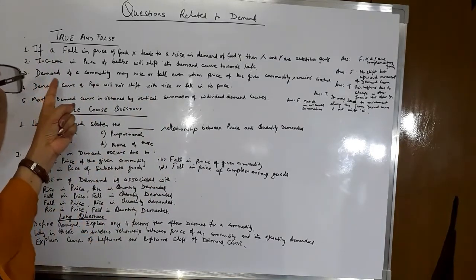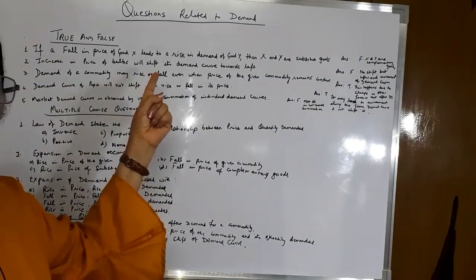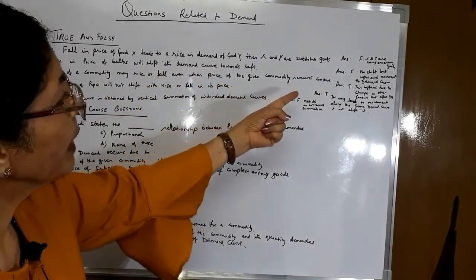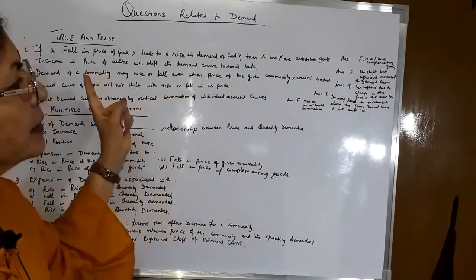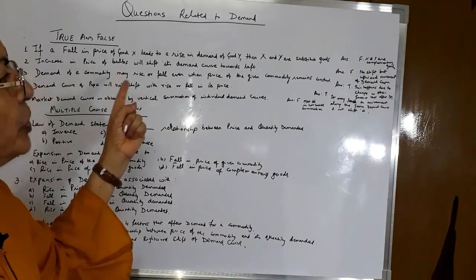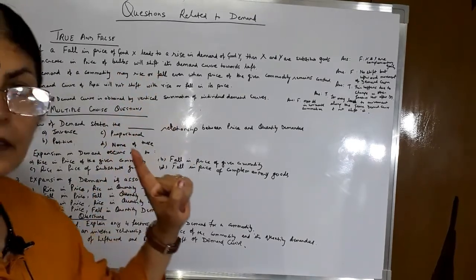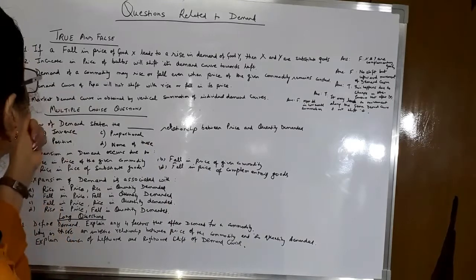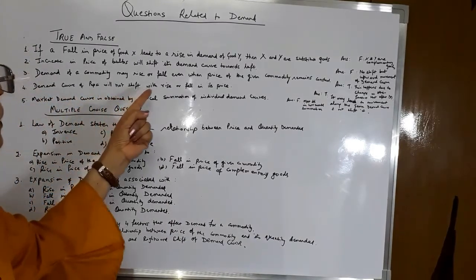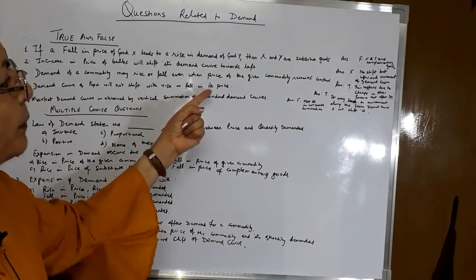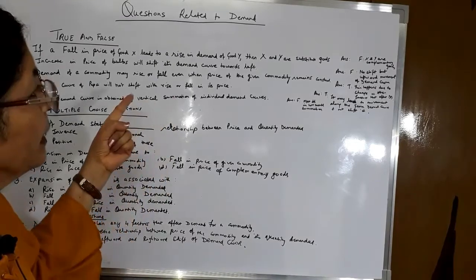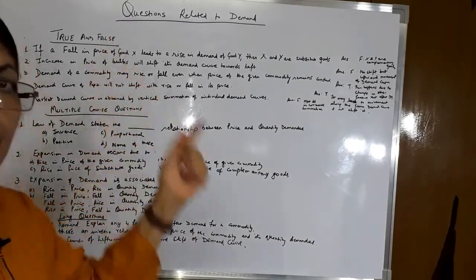Third question: demand of a commodity may rise or fall even when price of the given commodity remains constant. The answer is true. Why? This happens due to a change in other factors rather than the price of the commodity. Fourth question: demand curve of Pepsi will not shift with rise or fall in the price. The answer: true. It may lead to movement along the same demand curve.